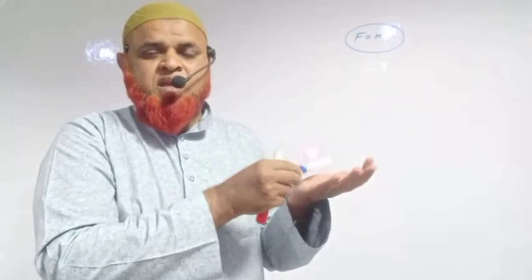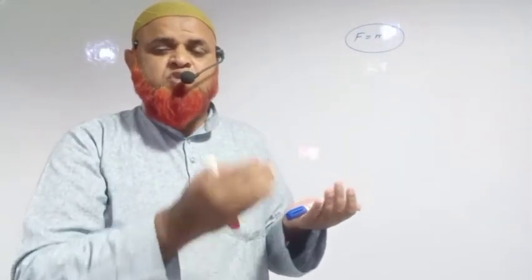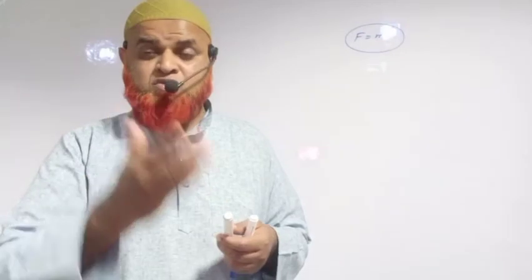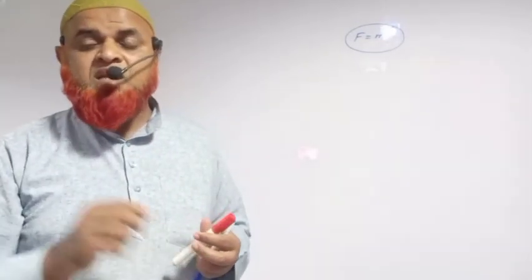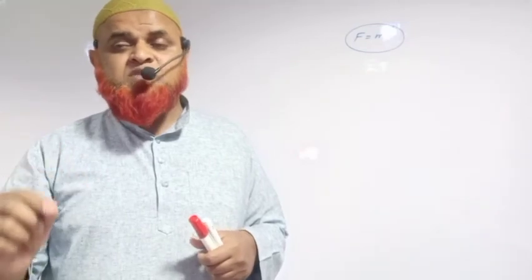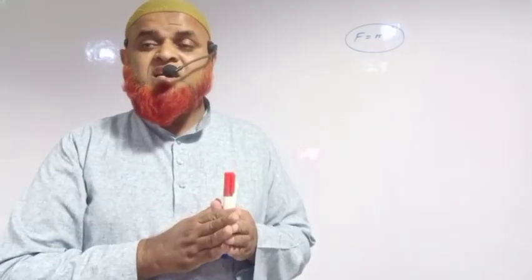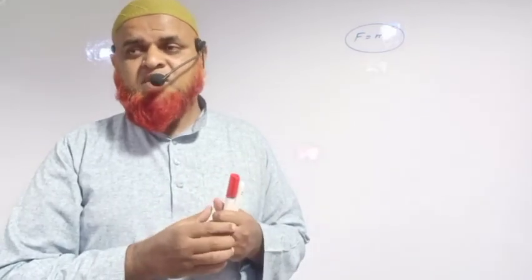If a body at rest should be in motion, you have to apply some force. If a body in motion should be at rest, you have to apply some force to stop it. That is called the first law. So what is the meaning of the first law? Unless we apply a certain force on the body, the change of state is impossible. What is the meaning of change of state?